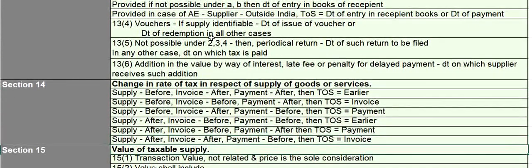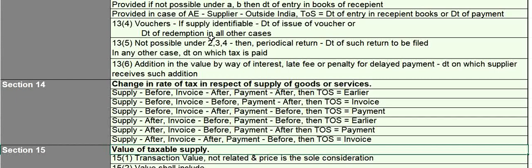Moving on to section 14, when there is a change in rate of tax in respect of supply of goods or services, you have to look at three parameters. Number 1, supply. Number 2, invoice. Number 3, payment. Out of these three parameters, if any two things are happening either before change in rate of tax or after change in rate of tax, then the majority has to be looked into.